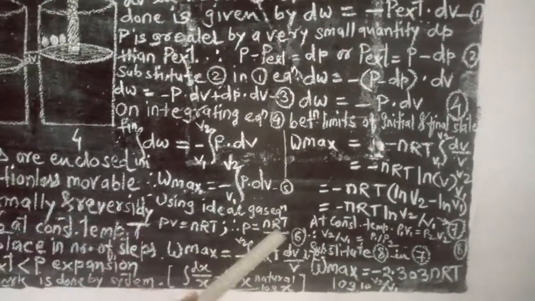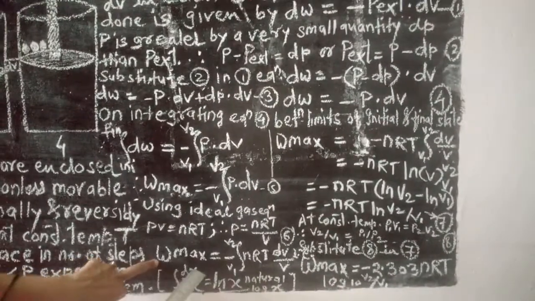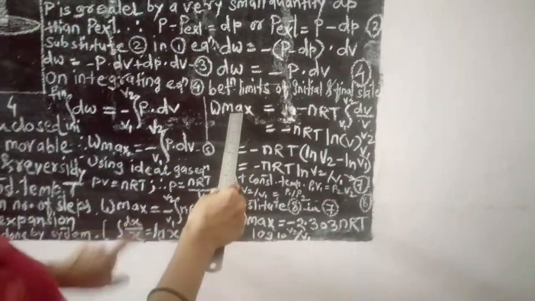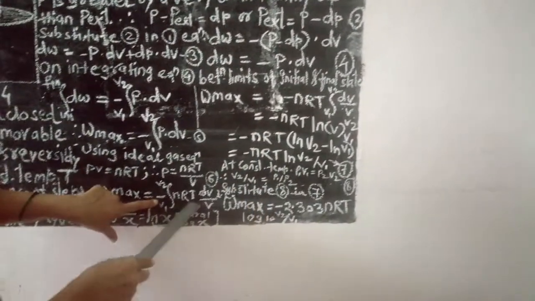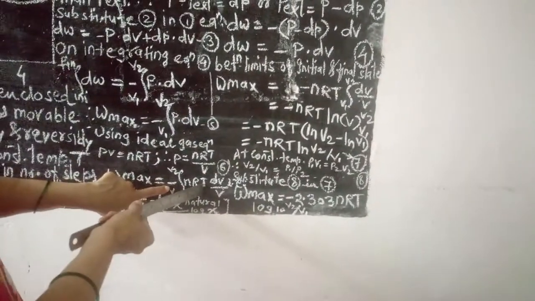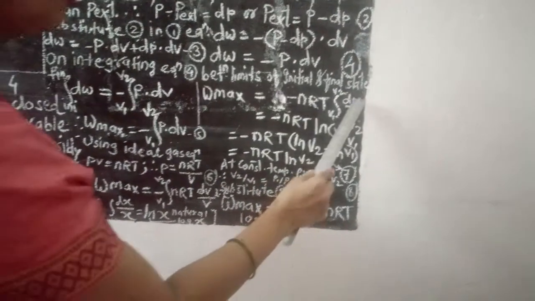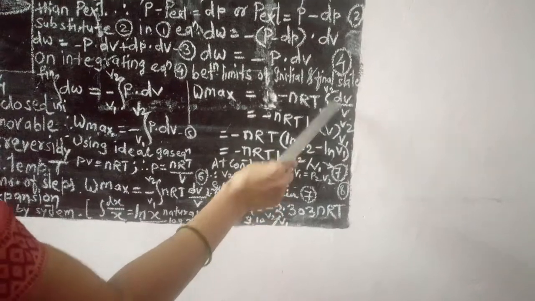Since n is the number of moles, R is the gas constant, and T is constant because the process is carried out at constant temperature, these are constants and can be taken out of the integral. So W max is equal to minus nRT times the integration of dV upon V between the limits of V1 and V2.